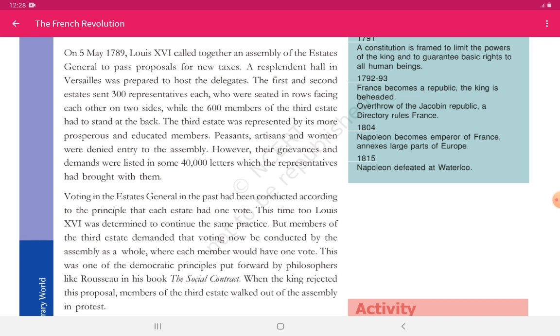Now let me first discuss the procedure of voting. Here all three estates have a single vote, meaning one estate had one vote. So whatever law the king ordered or drafted, a vote was held. Now we can see over here, children, the first estate and second estate will vote, as it is always in their favor. So 2 votes are already gained, and the third estate will vote against. So 1 vote will not go in favor, but 2 is the majority, so it will win, and hence the law will be implemented. In other words, it is forcibly imposed on the third estate.